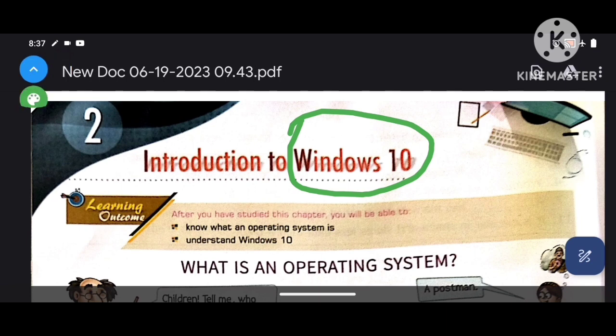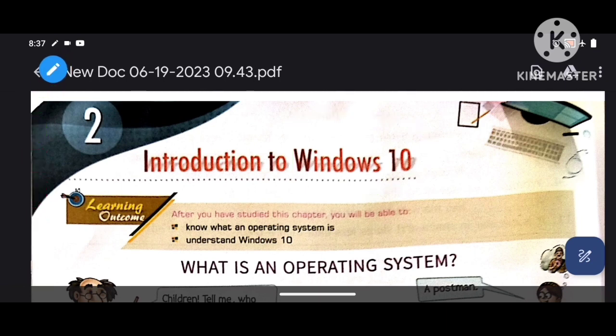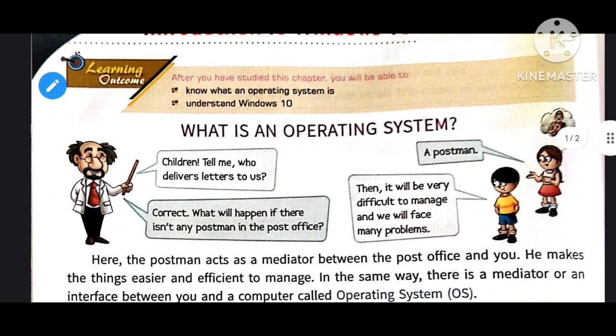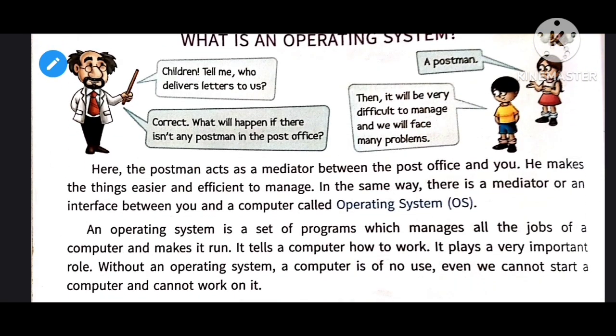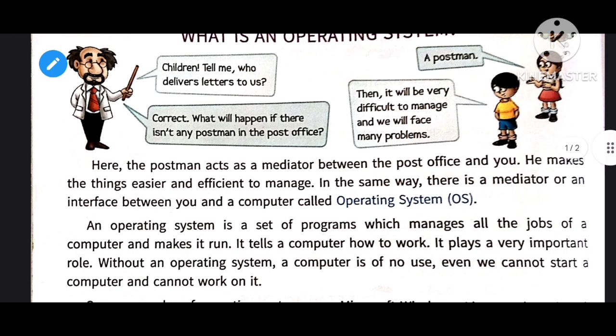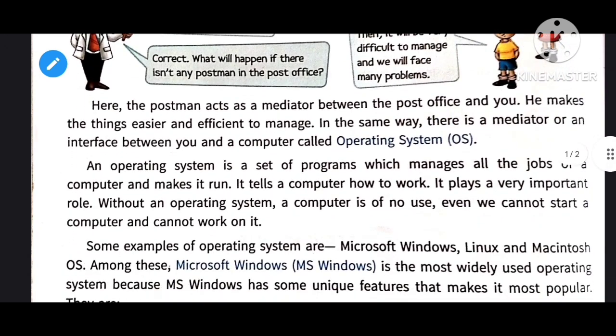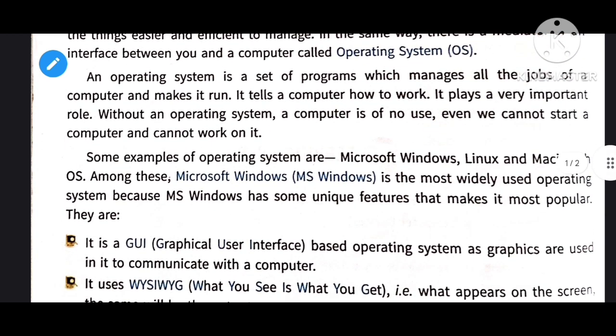So, what is an operating system? We have discussed it. Do you remember it? An operating system is a mediator, just like a postman, as we discussed yesterday. We can also say that an operating system is a set of programs which manage all the jobs of a computer to make it run. When we want to connect with computers, we need software as an operating system. Without an operating system we cannot open our computer. Okay, we have already discussed all these things.